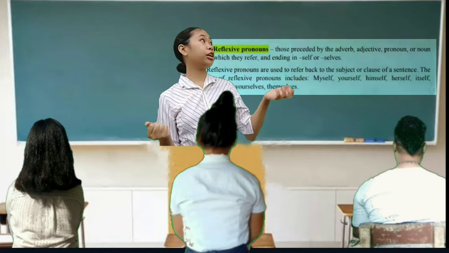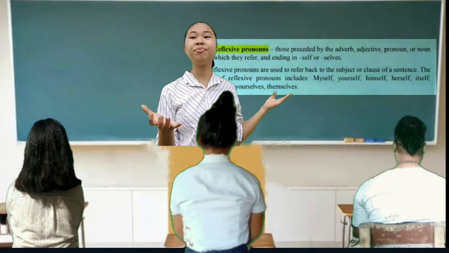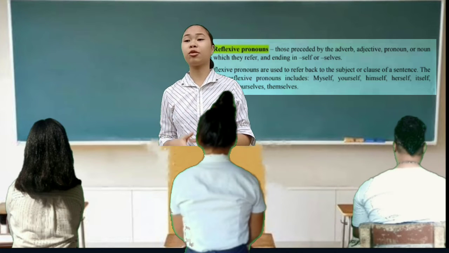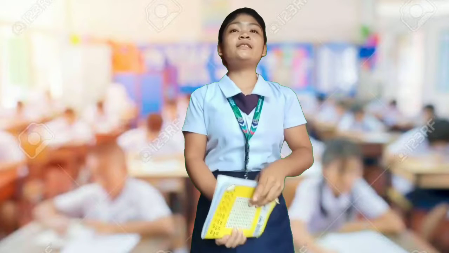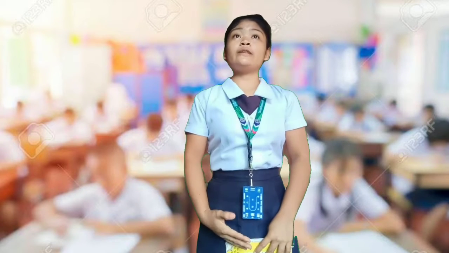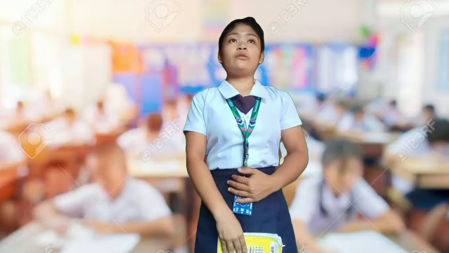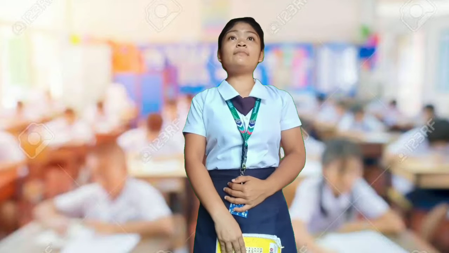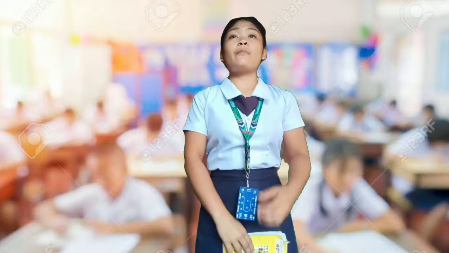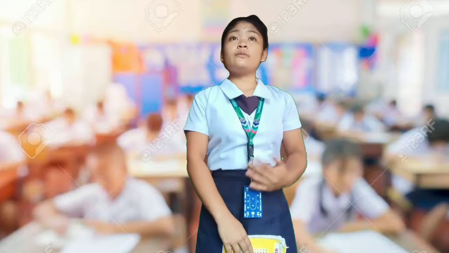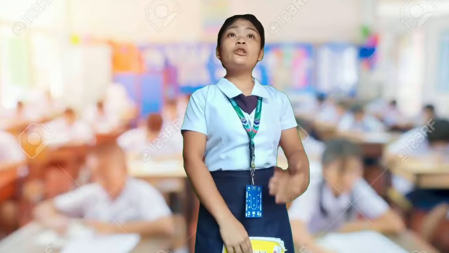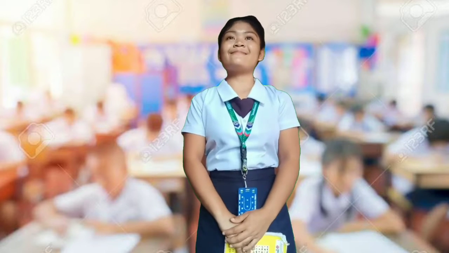Now, for the reflexive pronoun, Johanna, can you please tell us what a reflexive pronoun is? A reflexive pronoun is a specific type of pronoun that is used for the object of a verb when it refers to the same noun as the subject of that verb. Reflexive pronouns include myself, yourself, himself, herself, itself, ourselves, yourselves, and themselves. That's all, Mom.